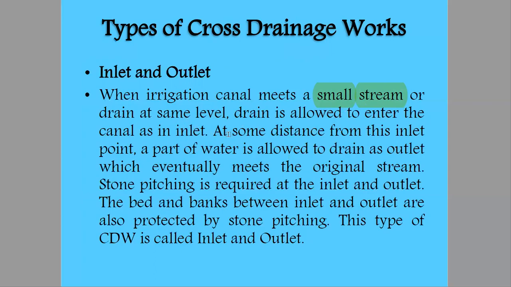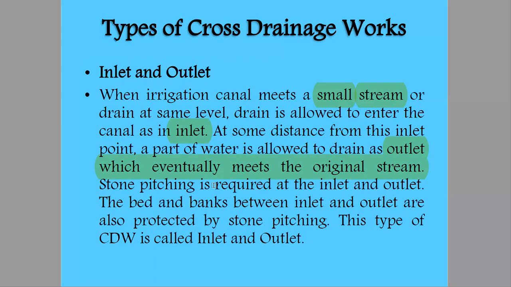Then the water through this drain is allowed to enter through inlet, means using inlet the water will mix with the canal water. And after some point, the water is then allowed to drain out from outlet. And this again meets with the original stream, means it will now flow in the same way as it was flowing before meeting the canal system.